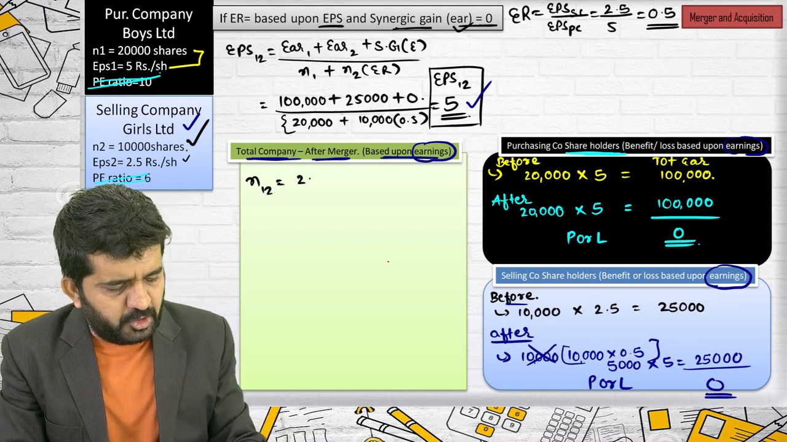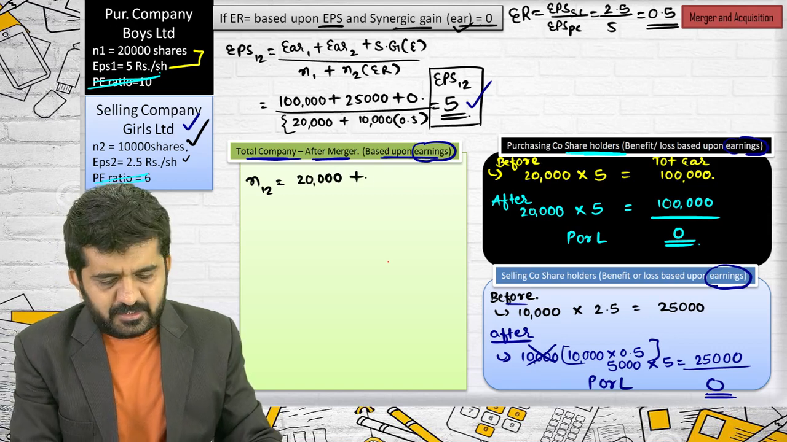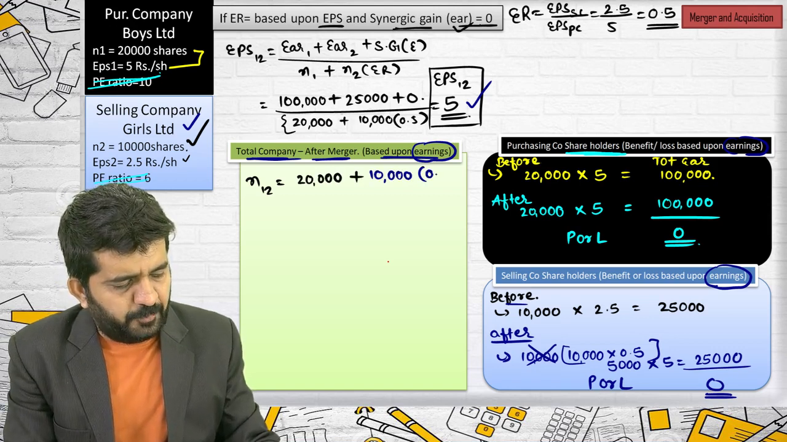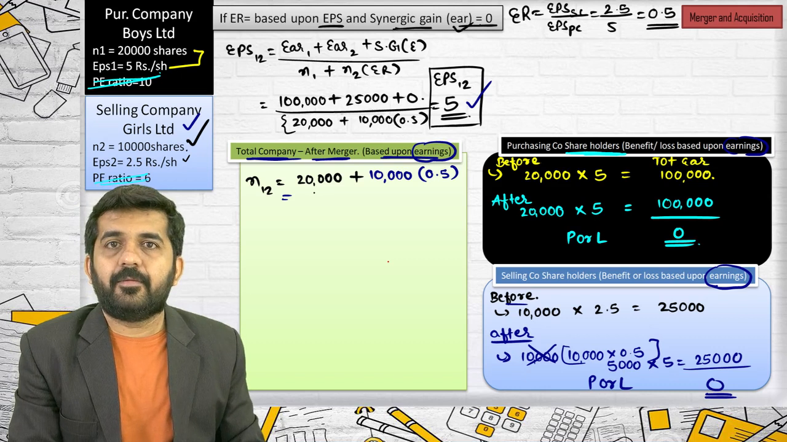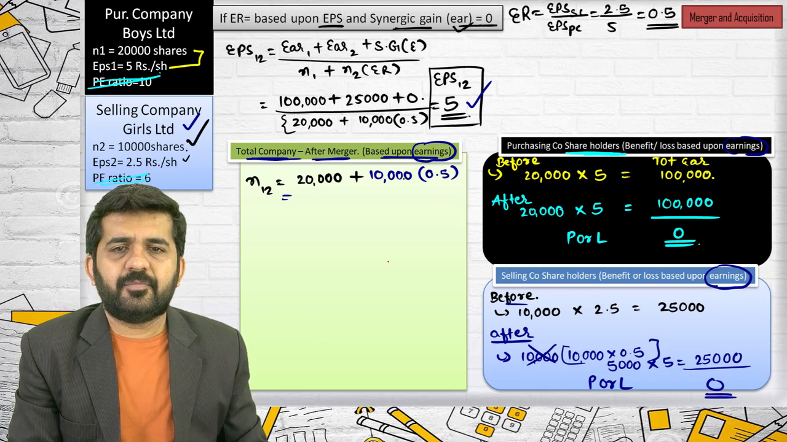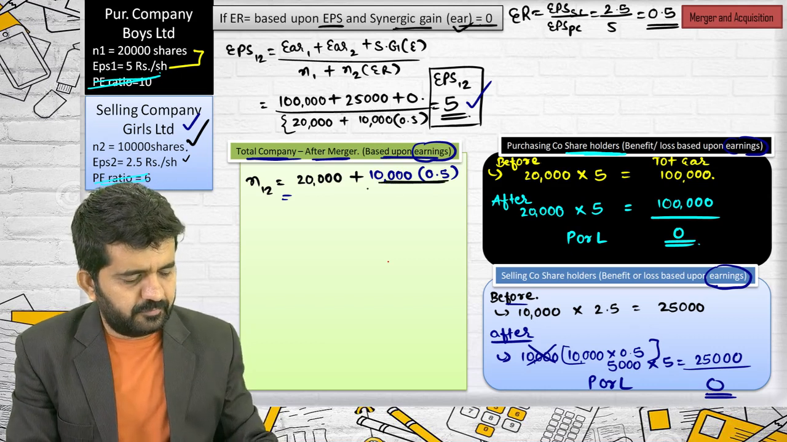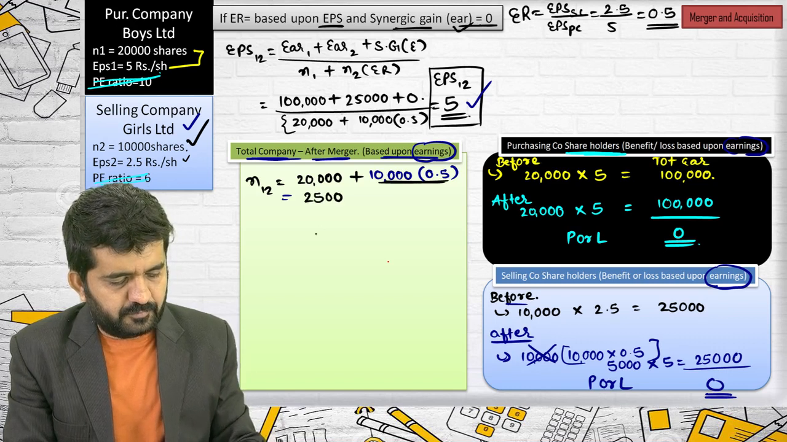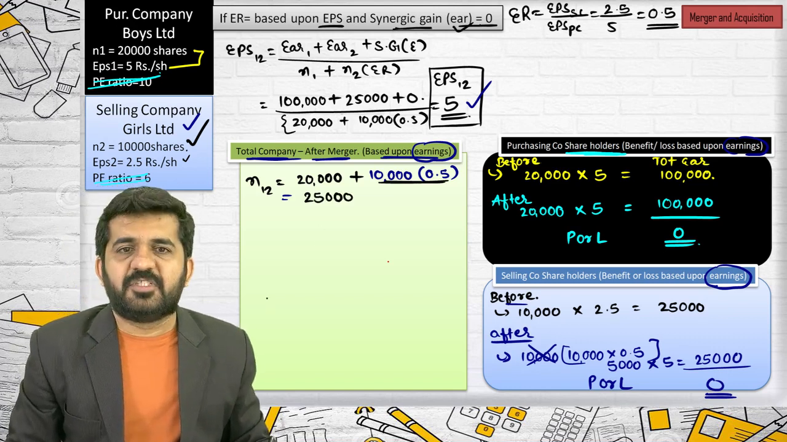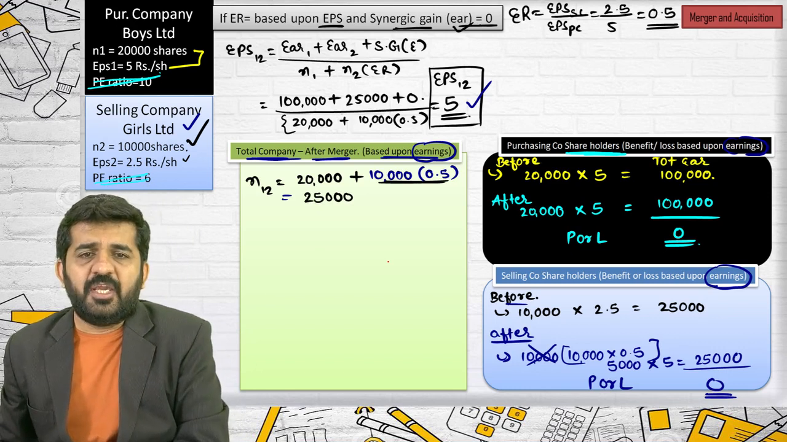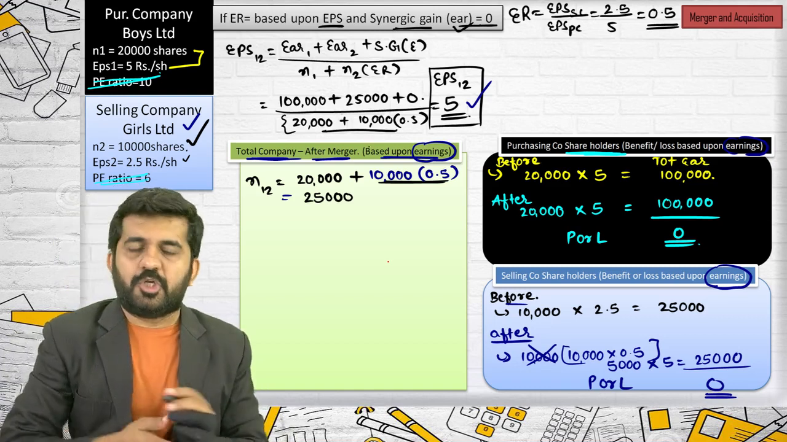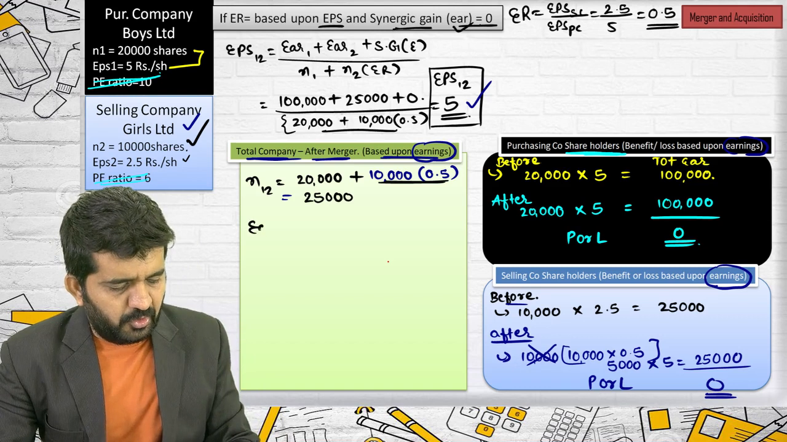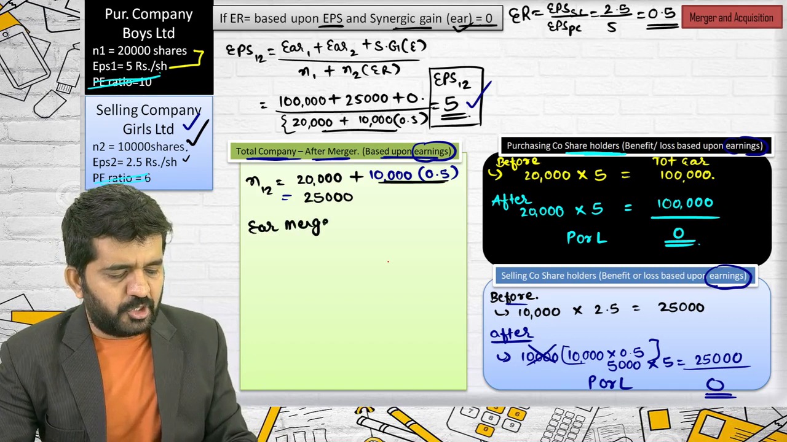How 25,000? 20,000 plus 10,000 into 0.5. What is 20,000 first? 20,000 is the shares of Boys Limited that were existing. Alright. And 10,000 into 0.5? 10,000 are the shares held by the selling company, and 0.5 is the exchange ratio. So the total answer is 25,000. Alright, you are absolutely right. I can take the denominator of EPS 1,2. Let me find out the earnings of the merged company.